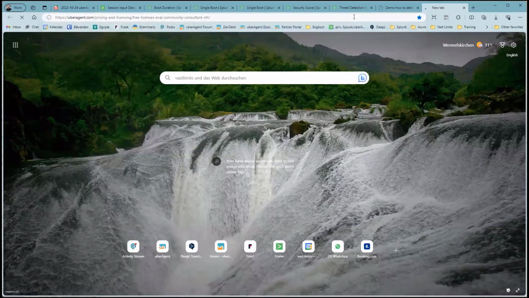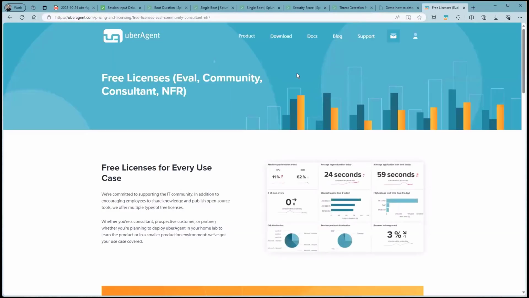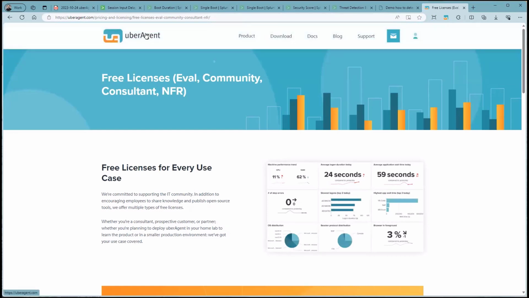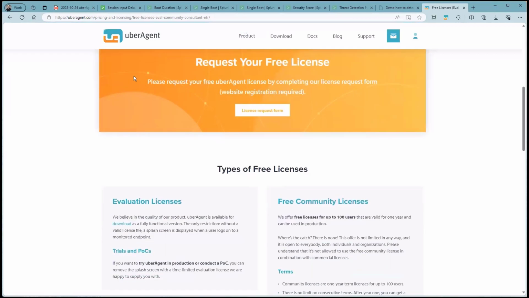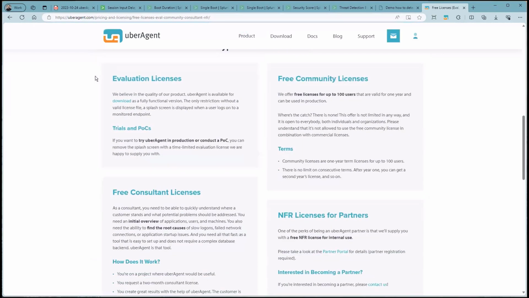Just seen a question about evaluation licenses. They are available on our homepage in uberagent.com, and we have several license models that could be used for testing UberAgent ESA, for example.